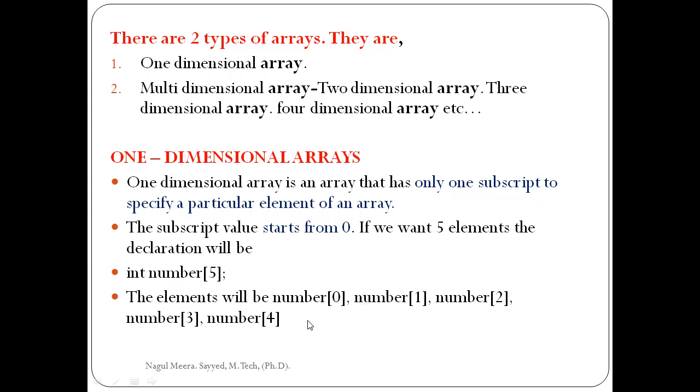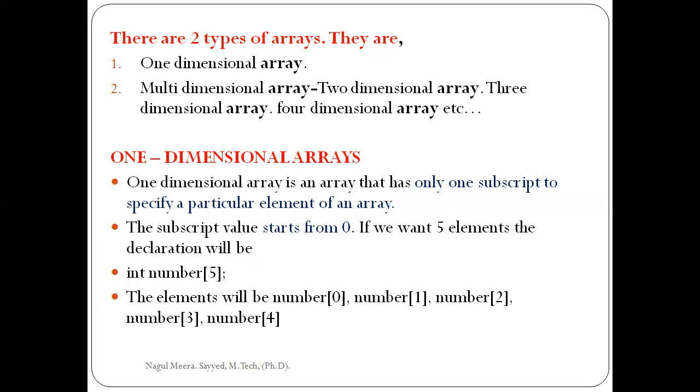సో ఇన్ దిస్ వే we are storing the values in array, that is one dimension array. So total number of values are 1 2 3 4 5. We are storing 5 elements in the array, that is number. Okay, the name of the array is number, that is the type of integer. In this array there is one subscript. In the one subscript there are 5 elements stored. Here the first element starts from 0, the last element is 4. So 0 1 2 3 4.